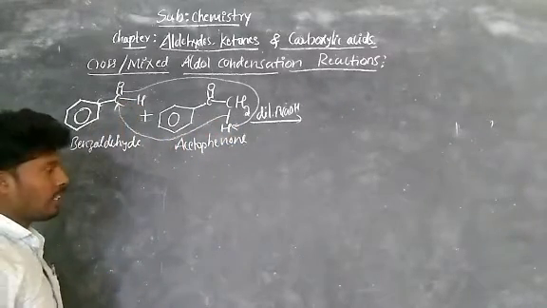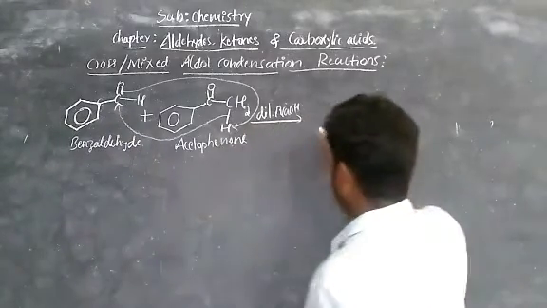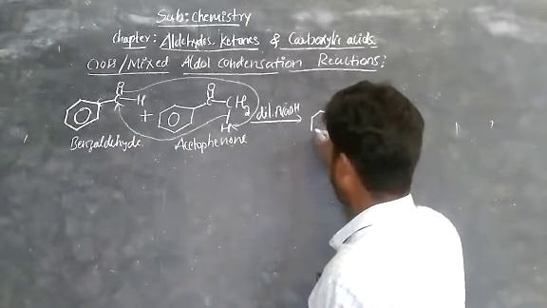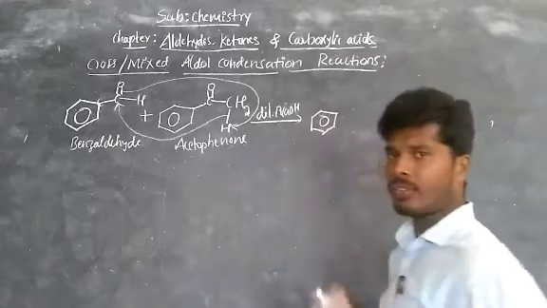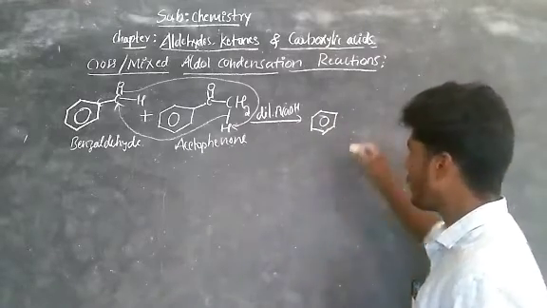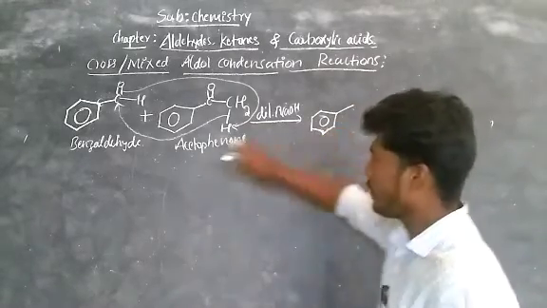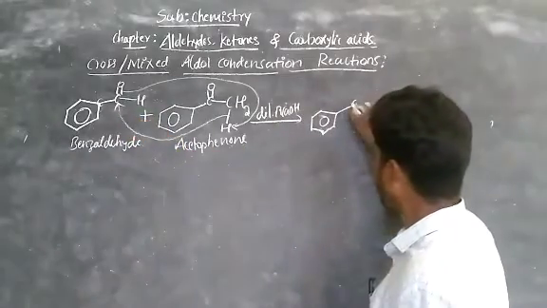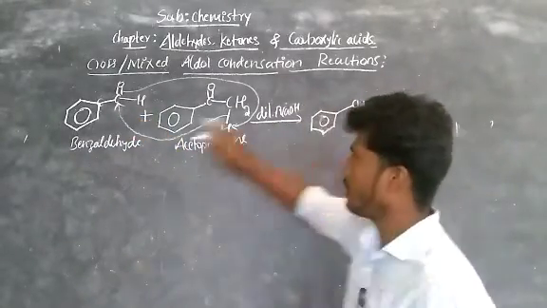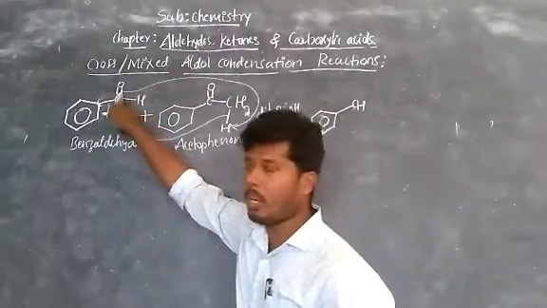Now write the product. If you find it difficult to write benzene, write phenyl, that is Ph, then carbon, this C and H, this one CH, then the oxygen becomes OH.